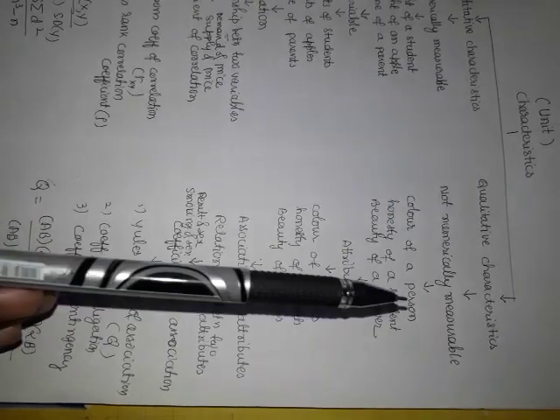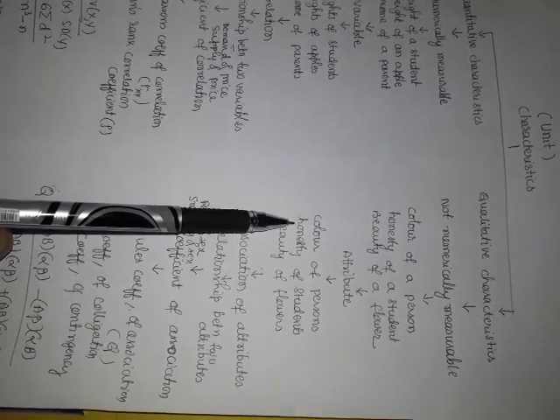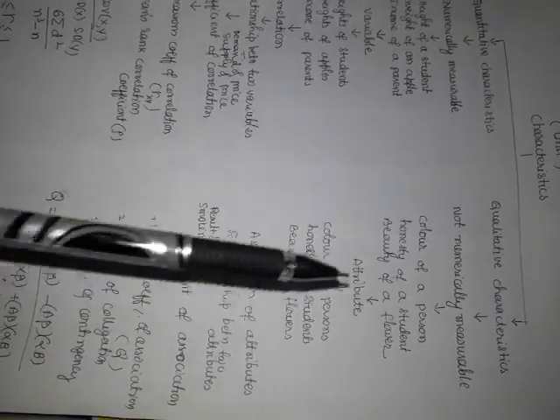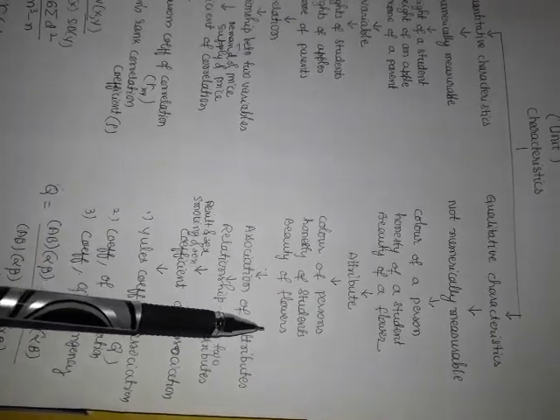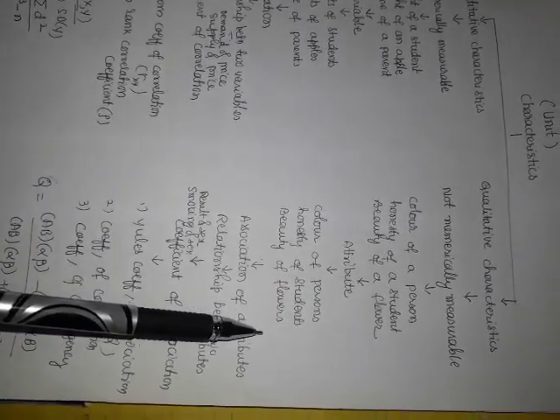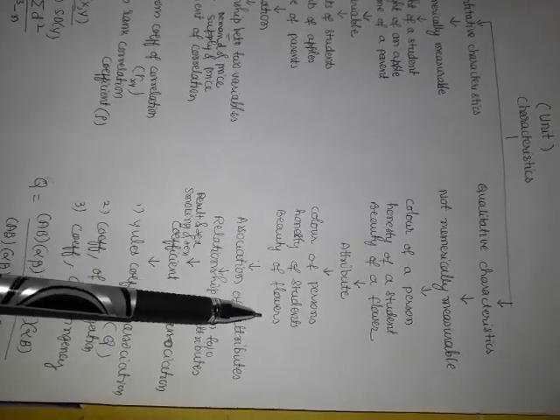Honesty of a student is a qualitative characteristic; honesty of all students is an attribute. Beauty of flowers is an attribute, because beauty varies from flower to flower.